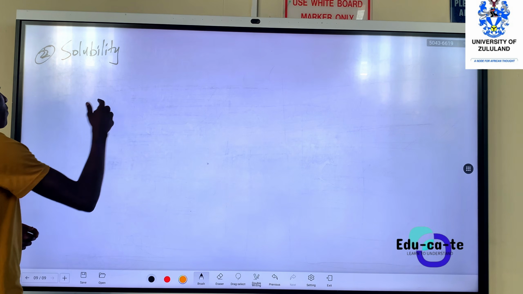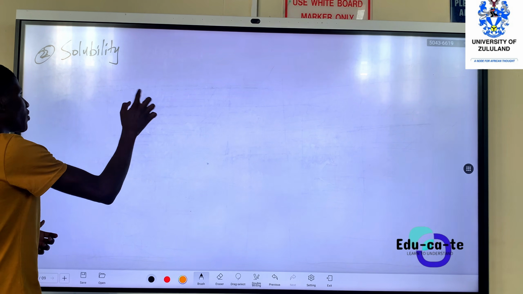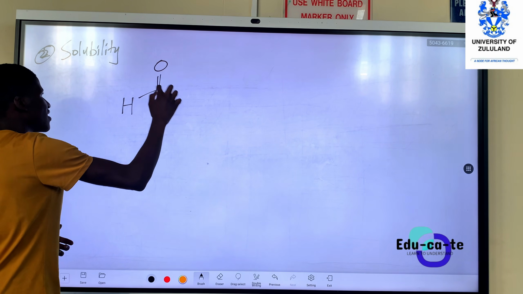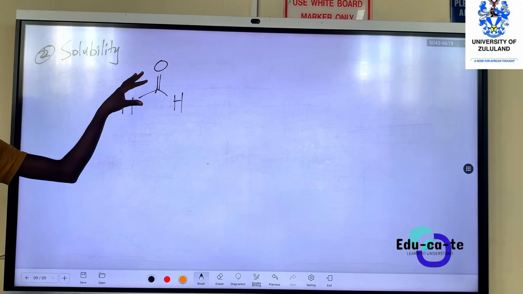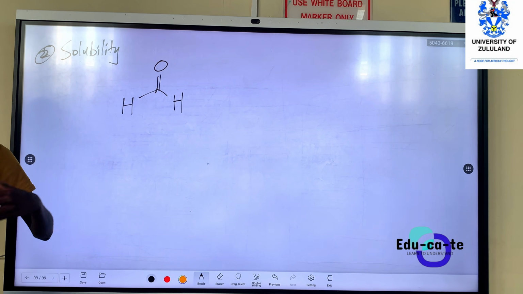So the solubility of formaldehyde. This is formaldehyde, the aldehyde with 1 carbon. So formaldehyde is soluble in water. If they ask you to give a diagram to express that, because basically to be soluble simply means it makes an interaction with water.